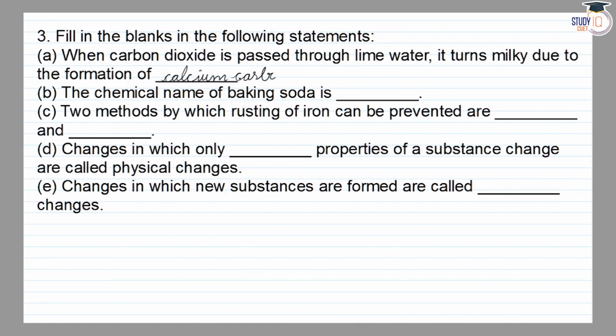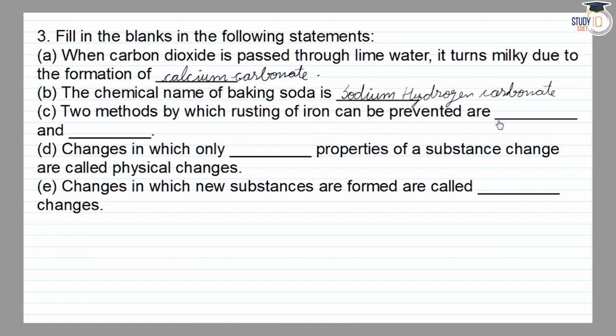कैल्शियम कार्बोनेट. लेकिन आता है, the chemical name of baking soda is... Baking soda chemical name क्या है? Sodium hydrogen carbonate. Sodium hydrogen carbonate. We have, two methods by which rusting of iron can be prevented are dash and dash.